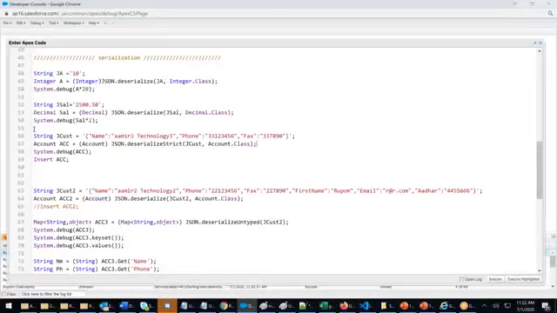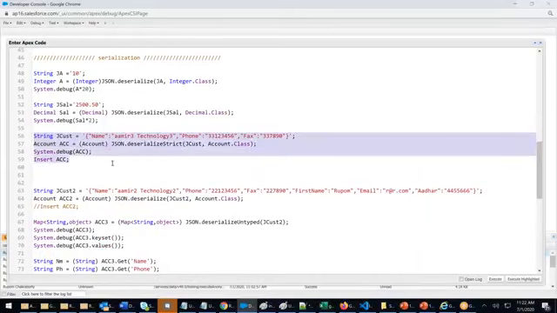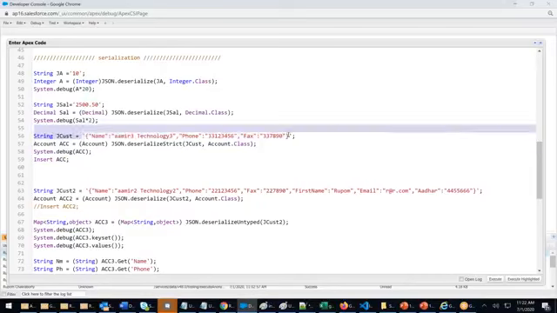Converting data back to a required format is called deserialization. If all the columns match, it's simple. This is only one data, guys. Suppose I give you multiple data, 10 accounts. This is Amit Technology, only one data. I give you Aishwarya Technology, Anirudh Technology, Aparna Technology, Gopal Technology, Harni Technology.